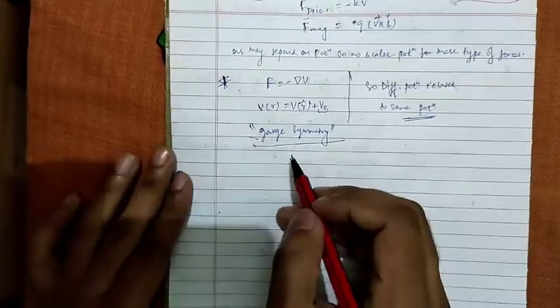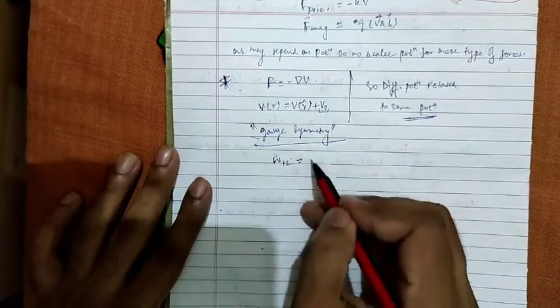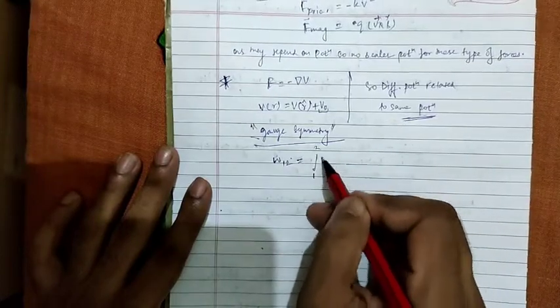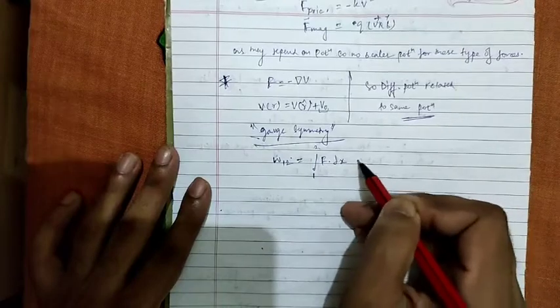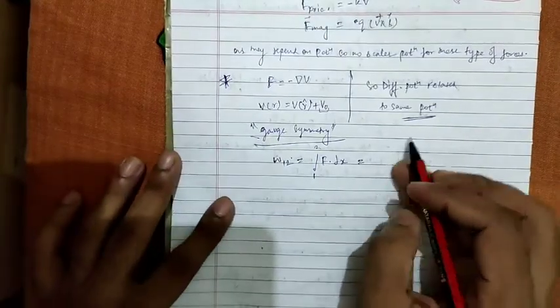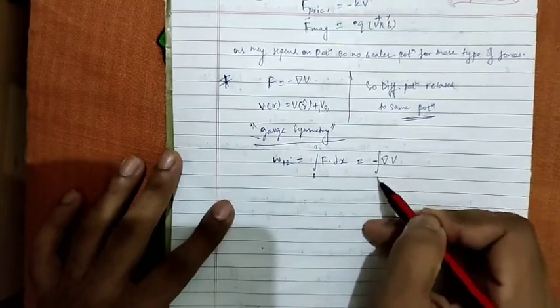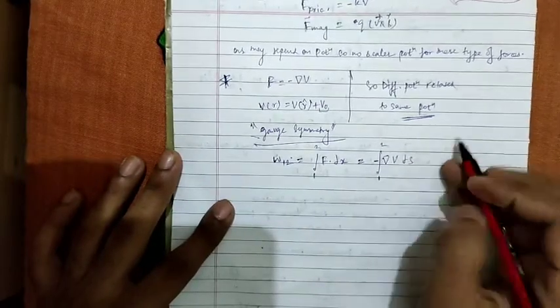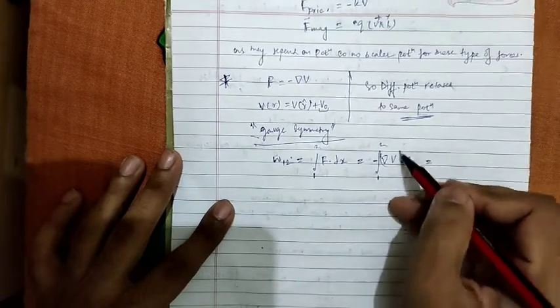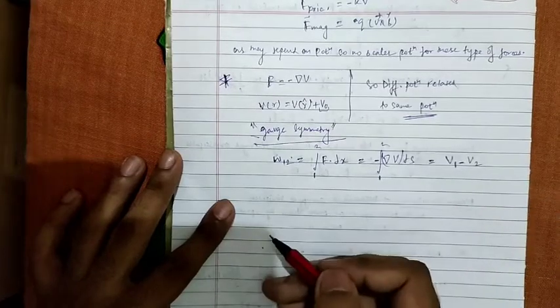Now we are in a good position to proceed to energy conservation. The work done from 1 to 2 is the integral of F dot ds, which can now be substituted with the help of our new definition of scalar potential, F equal to minus del V. On integrating this we can easily find V1 minus V2.